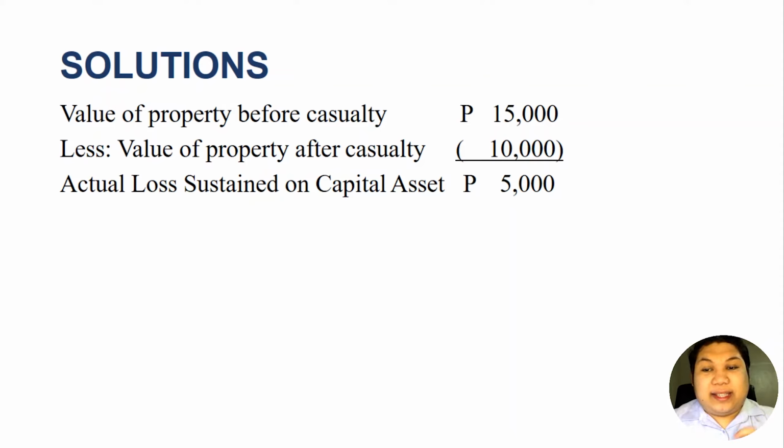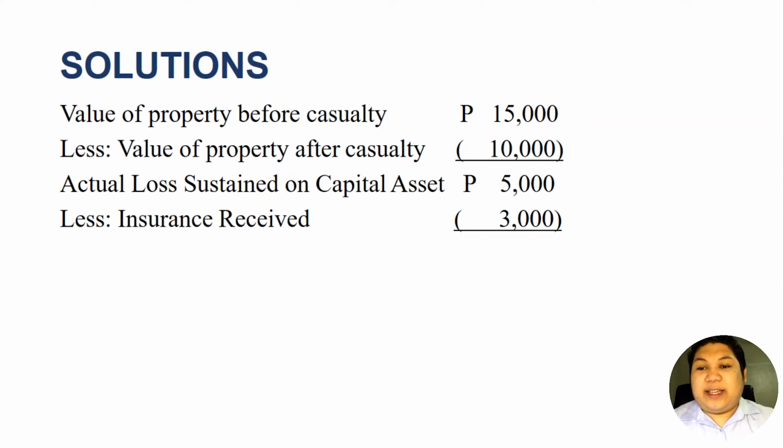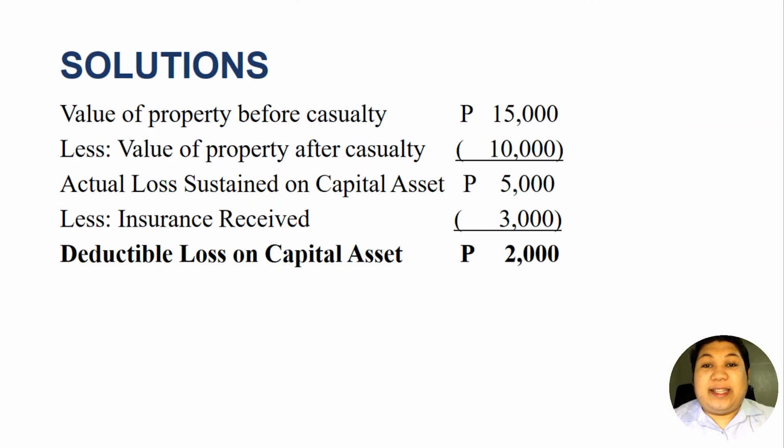However, since there was an insurance recovery, we will deduct the insurance recovery from the loss to get how much was really lost from the casualty. When we deduct the insurance received, the 3,000 pesos, we get a deductible loss on capital asset of 2,000 pesos. So this is now the deductible loss on the capital asset.